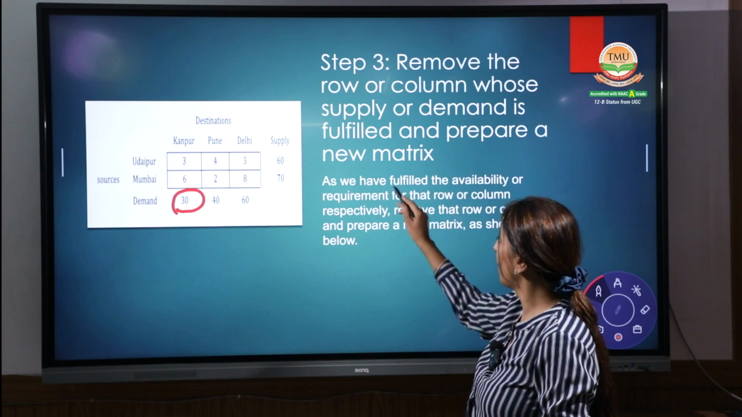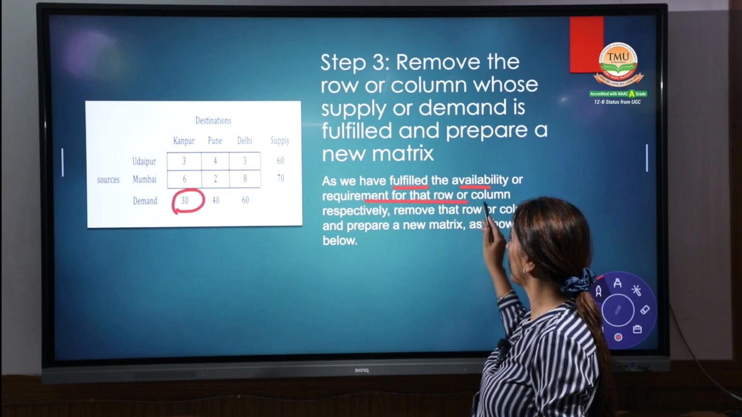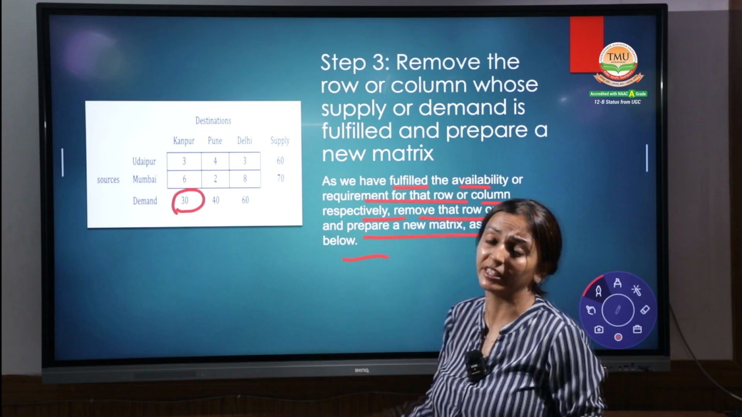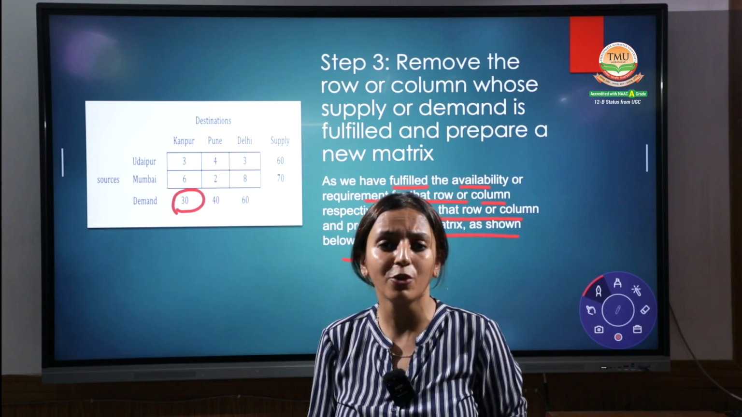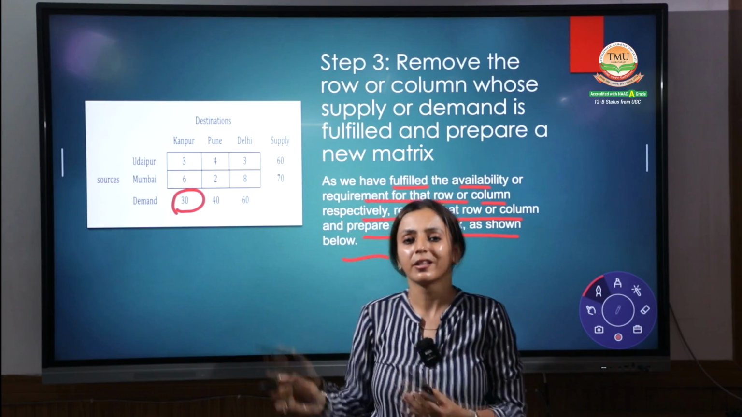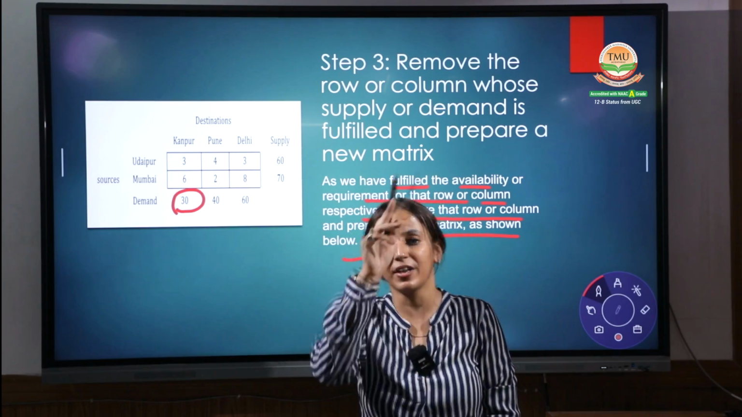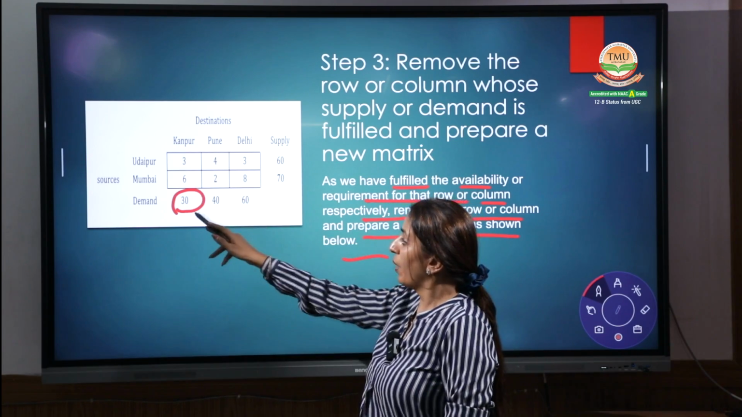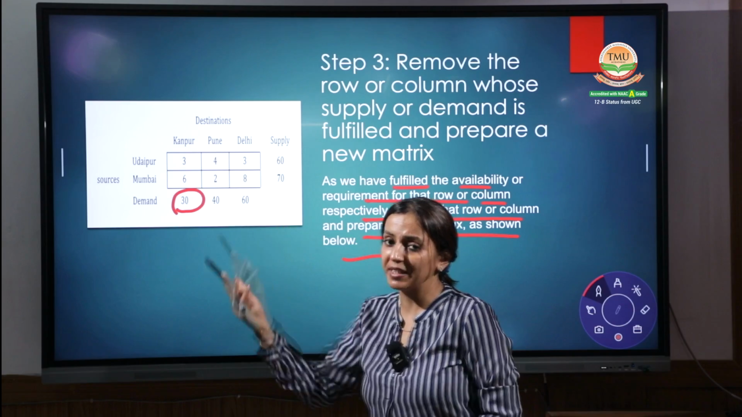We have fulfilled the availability requirements of each row and column, so we remove that row and column and prepare a new matrix. Ma'am, is it compulsory to prepare a new matrix? Not at all. It's up to you to make it a proper presentation. Then we use a proper matrix. Otherwise, we can do it in one matrix also, right? What is pending now? 30. Again, repeat the same process.